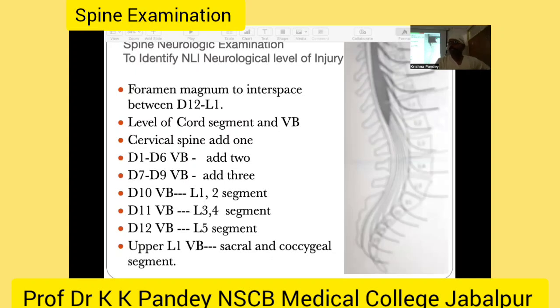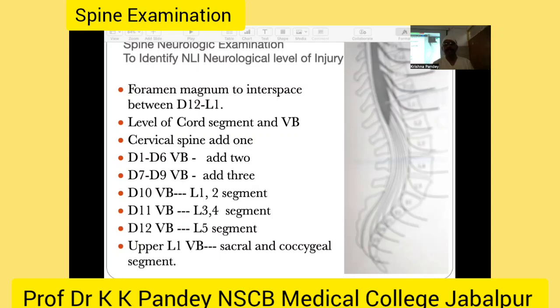As you know, the spinal cord extends from the foramen magnum to the interspace between D12 and L1. The level of the cord segment and the vertebral body level vary. In the cervical spine, to the vertebral body level you have to add 1 to get the spinal segment level. And in cases of D1 to D6, you have to add 2. Suppose you are suspecting a lesion at the D2, D3 vertebra, then you add 2, so your spinal cord problem will be at D4 or D5.